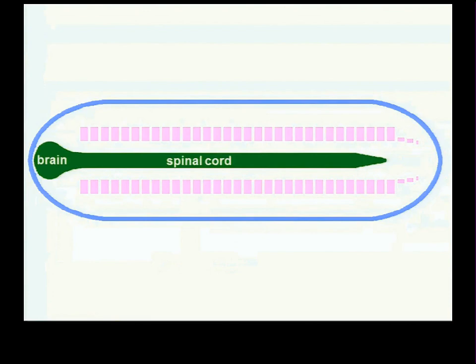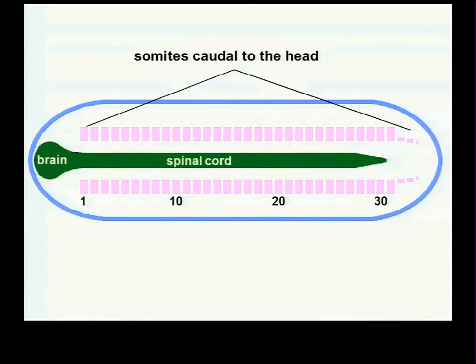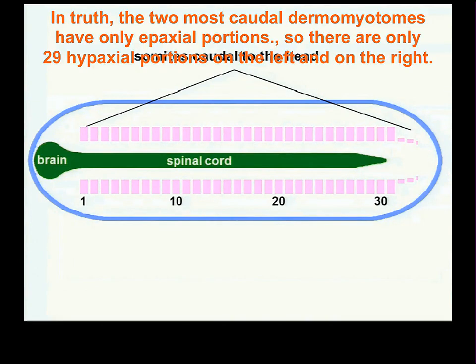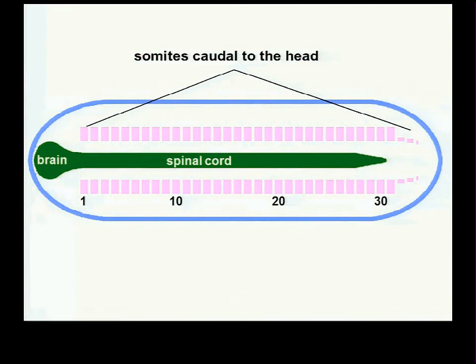That neural tube has an expansion at one end, which would become the brain, and a much longer thing that will not expand so much, which is the spinal cord. Well, not at this stage, it's not much longer, but it will be when you're an adult. Here are all of the somites that are caudal to the head region. There are some somites and some other things called somitomeres, which are very similar to somites in many ways. You'll learn about it when you do head embryology. But these are the somites of what we would call the neck and trunk region of the embryo.